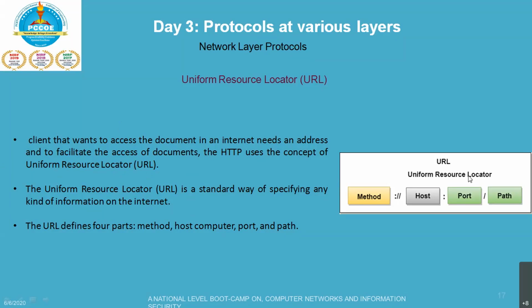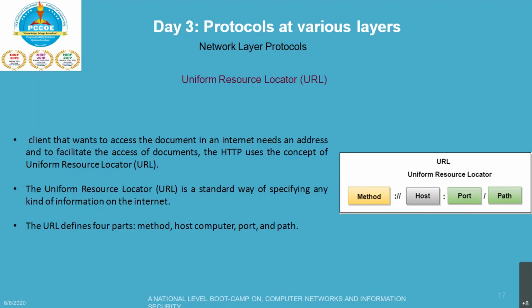Now when we say Uniform Resource Locator, if you see this diagram, it shows how you are going to call your page or home page, or how you are going to place the request, that is the method. Then the host, that is google.com or yahoo.com or any domain which will be hosting your page, and then through which port, like port number 80, which is the port HTTP works on.